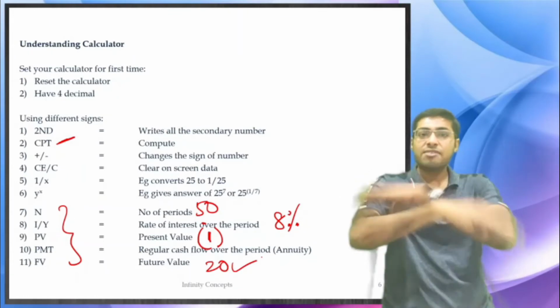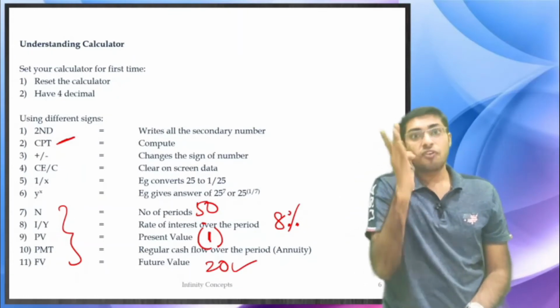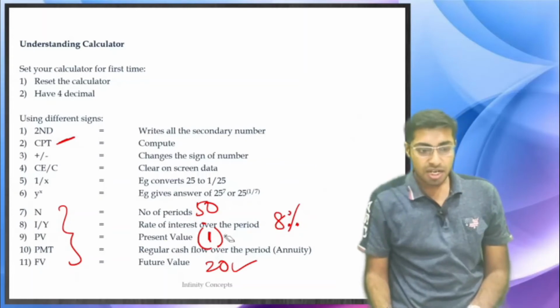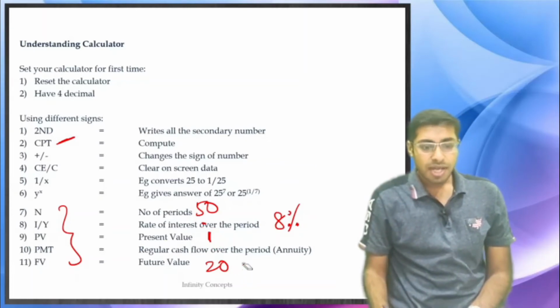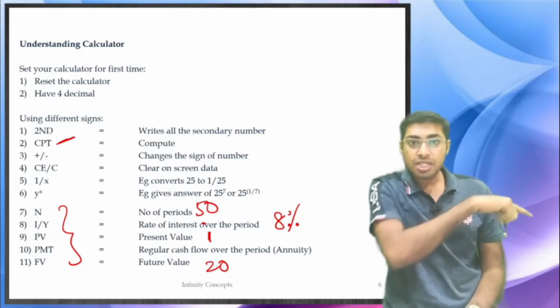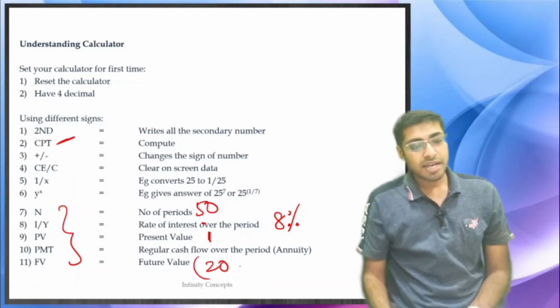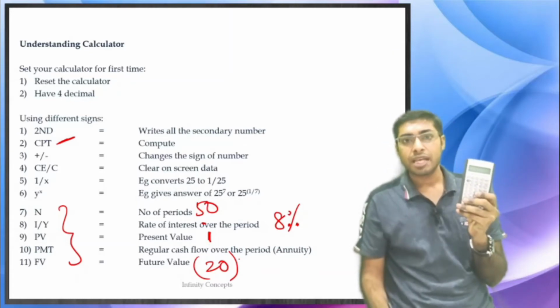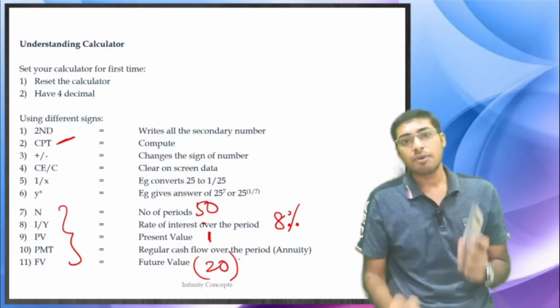Or you can do vice versa. If you are a bank, for you in 1970 you are getting $1, so take $1 as a positive amount, and after 50 years you will have to give the customer back, and that will be a negative amount. The calculator itself will throw a negative amount of 20 if you have put 1 as a positive amount.